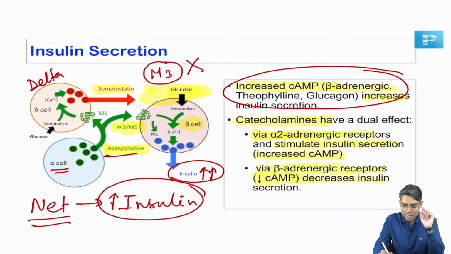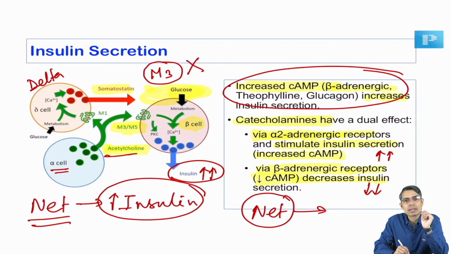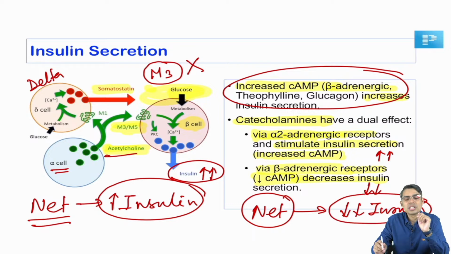In one way, it is trying to increase the insulin secretion, and in other way, it is trying to decrease the insulin secretion. But the question is, which one is the net effect? The net effect of catecholamines on insulin secretion is decrease in insulin secretion. So, please remember this net effect even if you forget the receptor details and all.